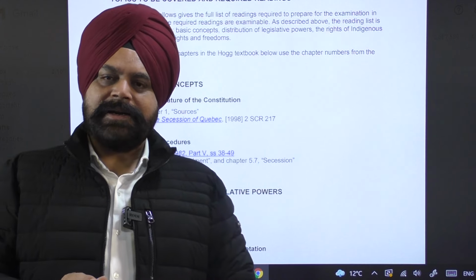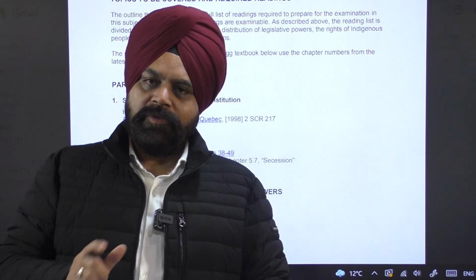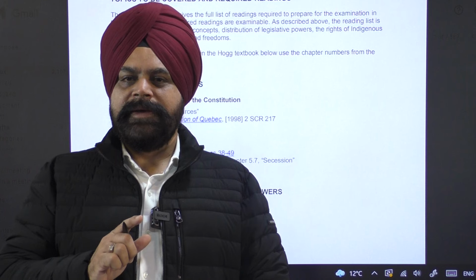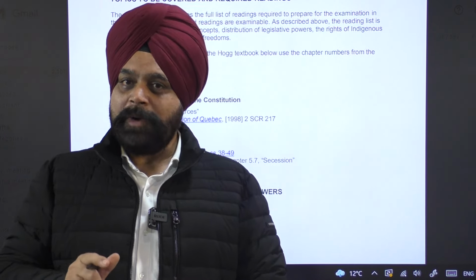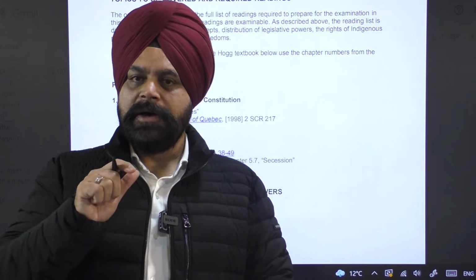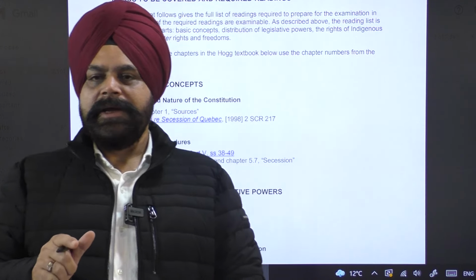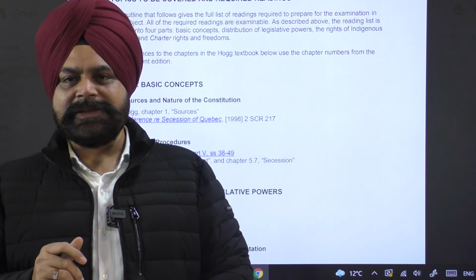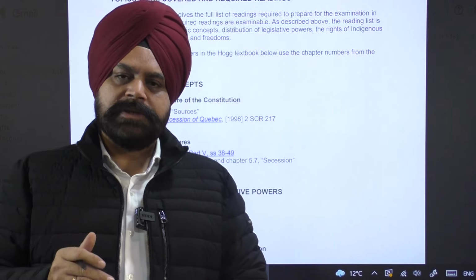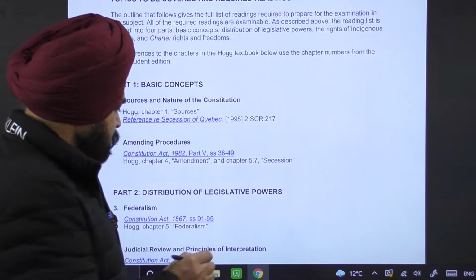But the Canada Act 1982 was passed by the UK Parliament, not by the Federal Parliament of Canada. And the very interesting part is how this process was adopted. I'll discuss that with you.